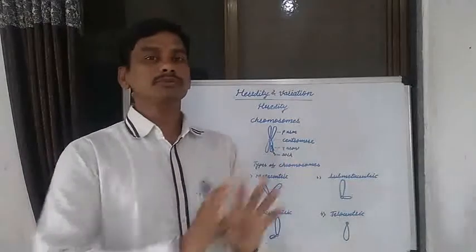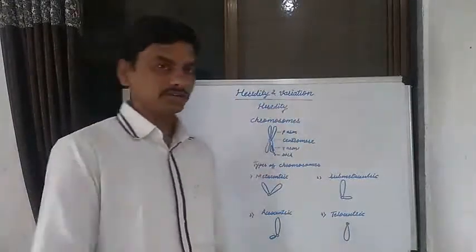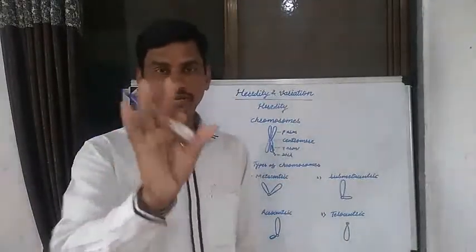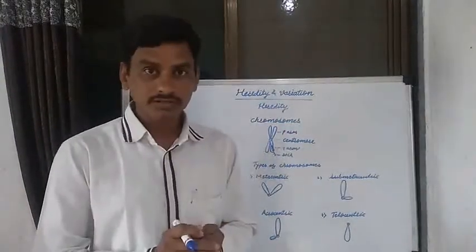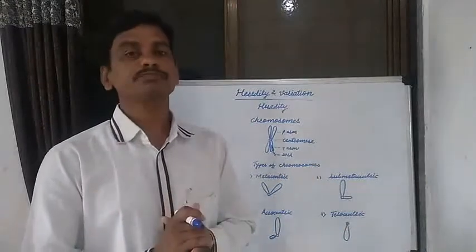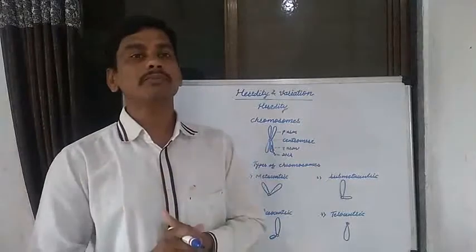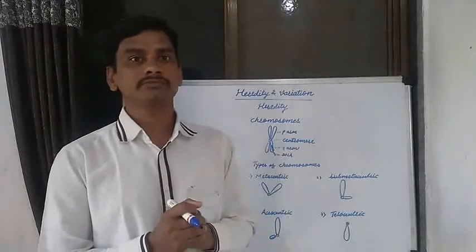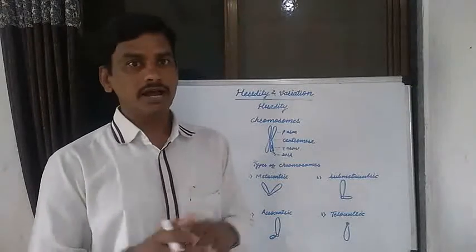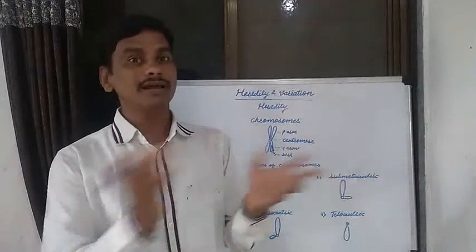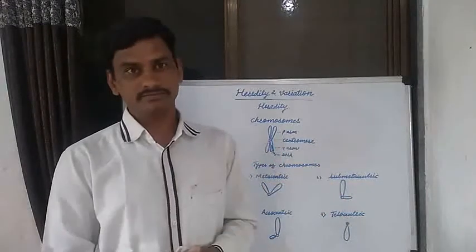After completing the life processes in living organisms, we now start heredity and variations. In heredity and variations, we study about heredity and study about variations. What is meant by heredity? How are characters passed to the next generation? Which characters are passed to the next generation, and how are these characters passed from parent to their offspring?